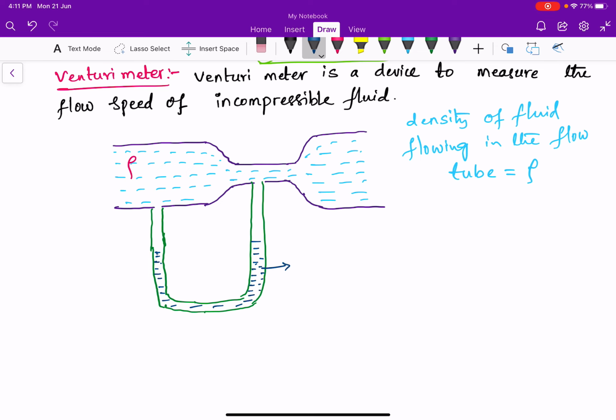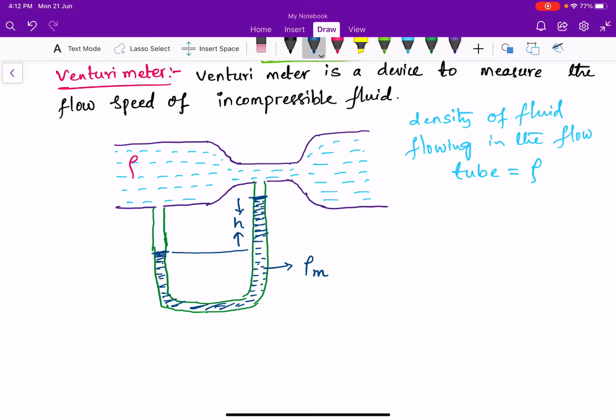The density of the material that is inside this is rho m. When it is connected like this, the level in the U tube is raised here, and the level will be lowered at this point. Consider the height difference between these two ends is equal to h.